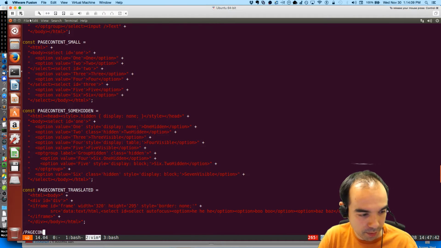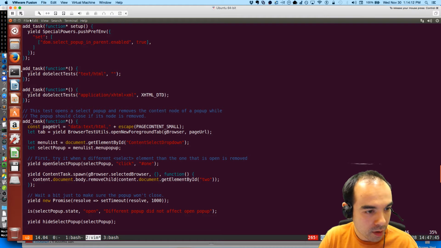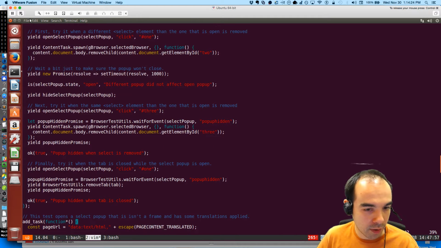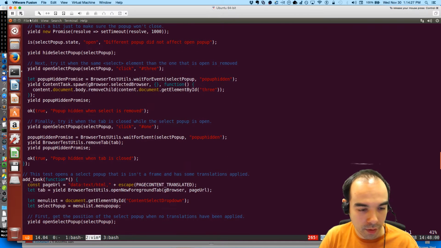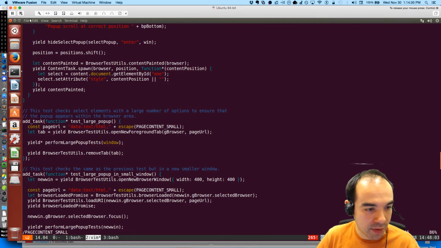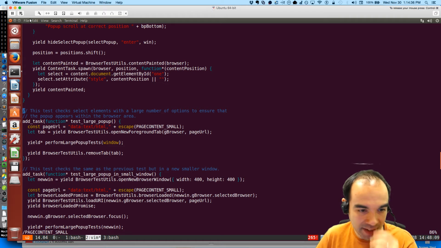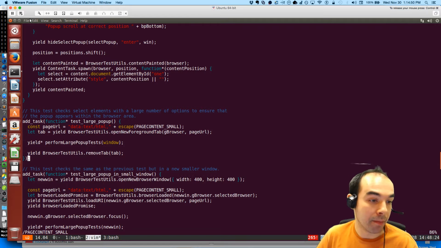So let's see which test is using page content small. This test opens a select pop-up and removes the content node of a pop-up, while the pop-up should close if its node is removed. Okay. But is this the only one? No, there are several tests, and this one does tests with a large number of options, and that sounds relevant because there were a bunch of options in that first dropdown that I don't see inside page content small. So this test, perform large pop-up tests running inside here, must add a bunch, is my assumption.